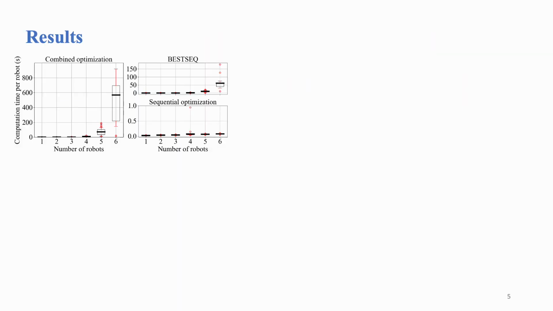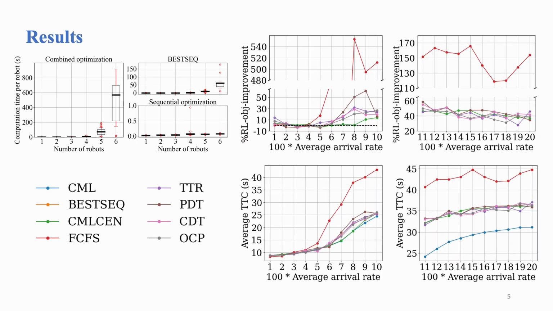Now, we present some indicative results from our work. First, we note that our sequential optimization framework scales linearly with the number of robots in terms of computation time. As we can see in this plot, the computation time per robot remains almost constant with the number of robots involved.